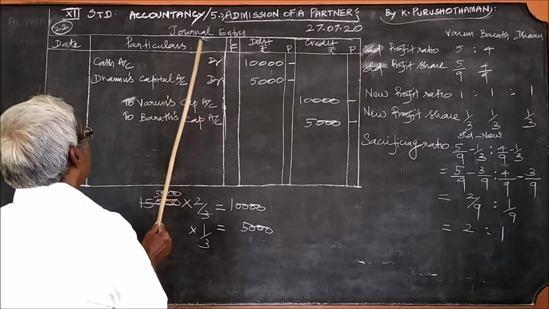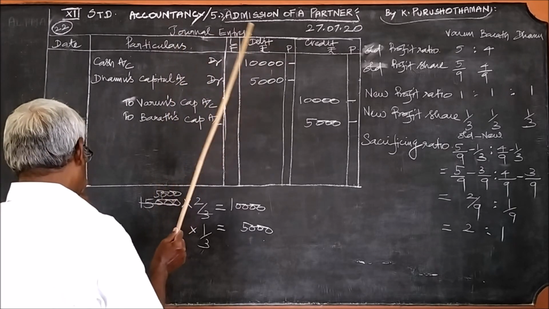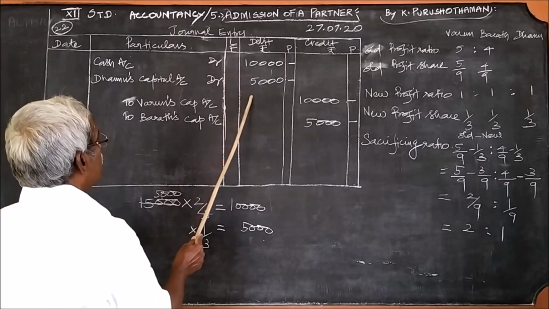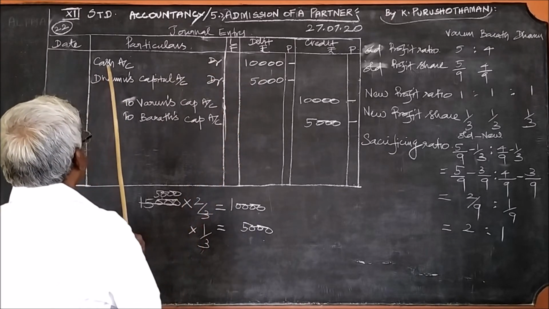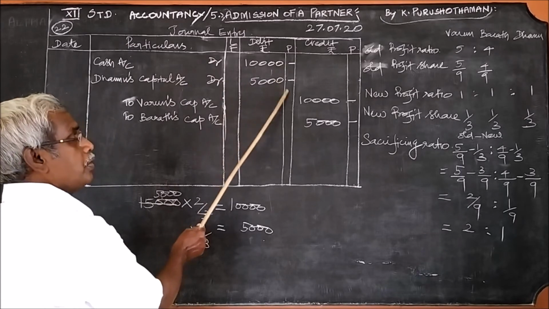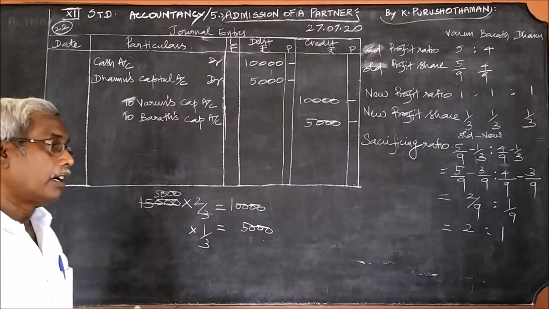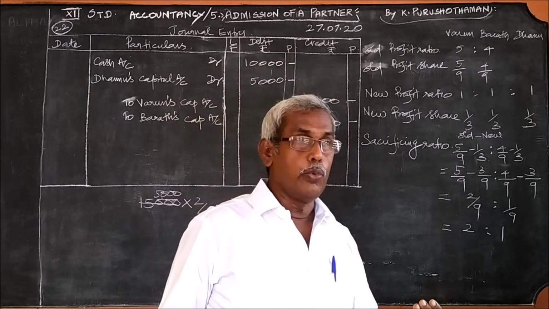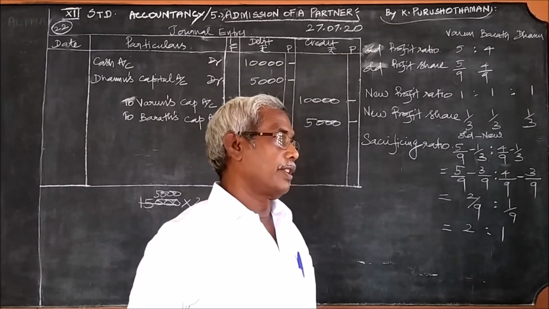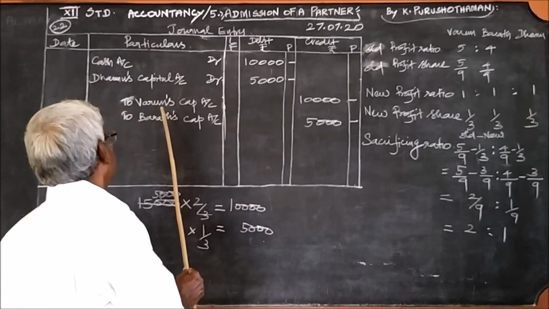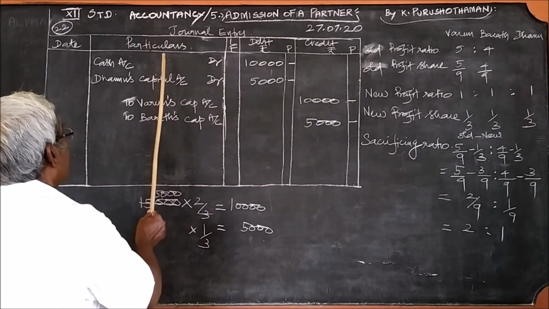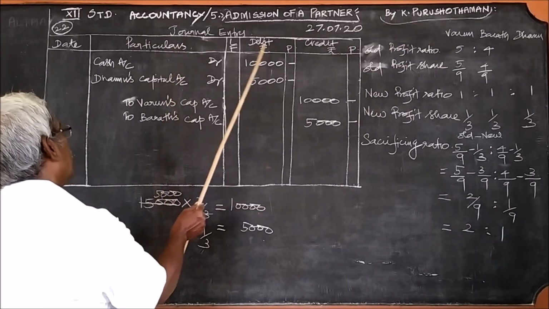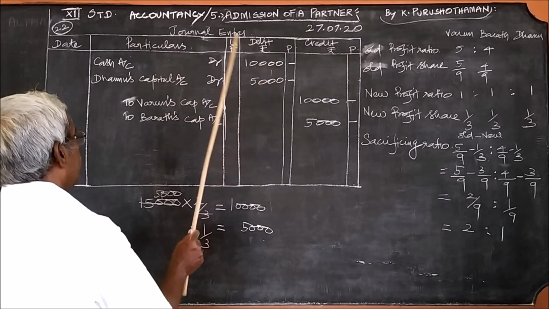Out of 15,000, 10,000 is brought in, and the remaining 5,000 is not brought in, therefore the new partner's capital account. It is the combination of both 20 and 21. It is very important. So we write both cash account and the new partner's capital account, 10,000 and 5,000.